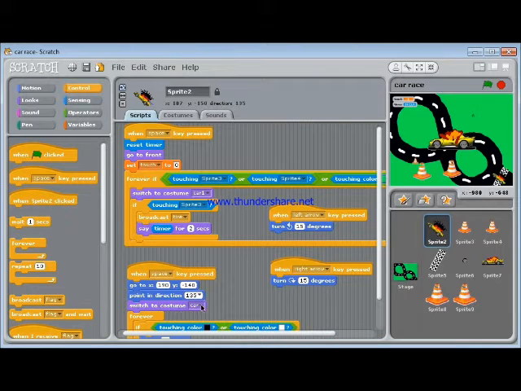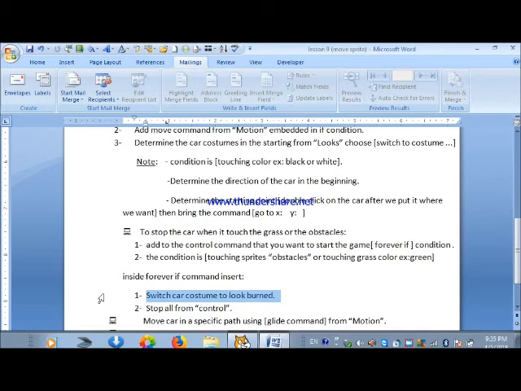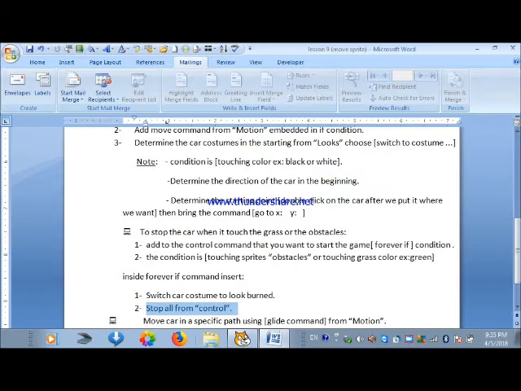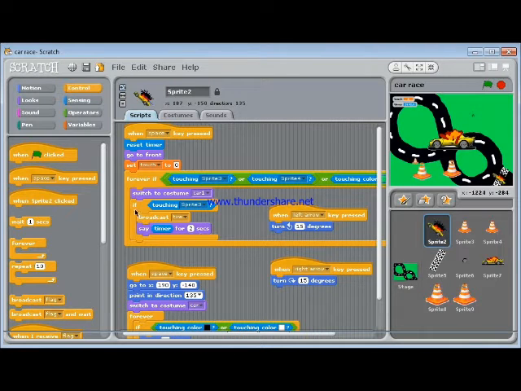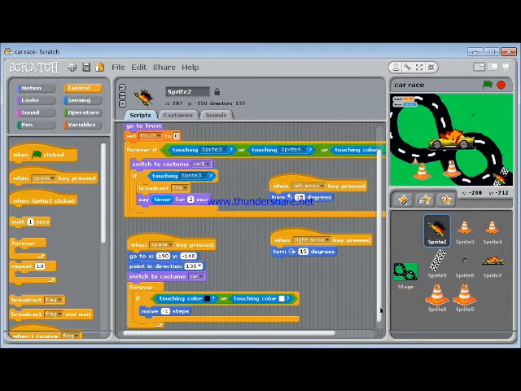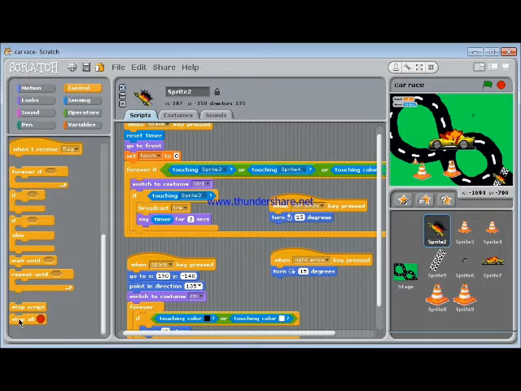We choose in the switch to costume car 1, which is the burnt car. Second, stop all from control. Just add stop all to this script like this.